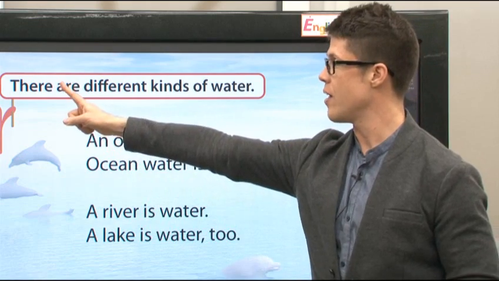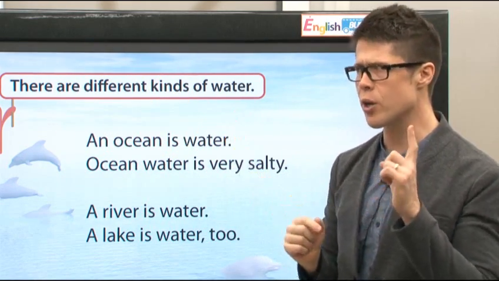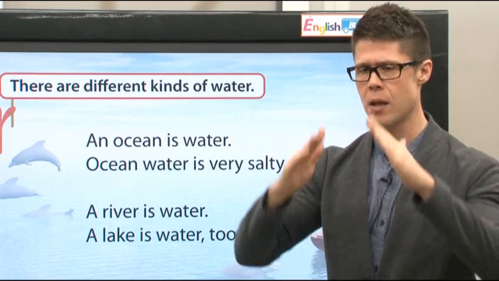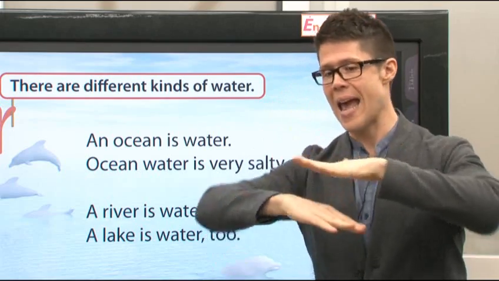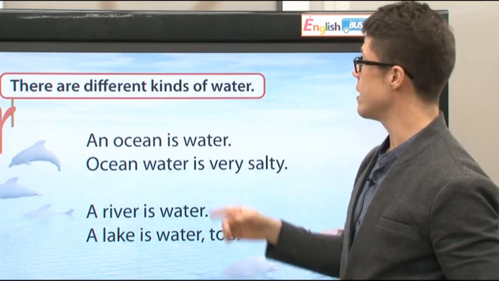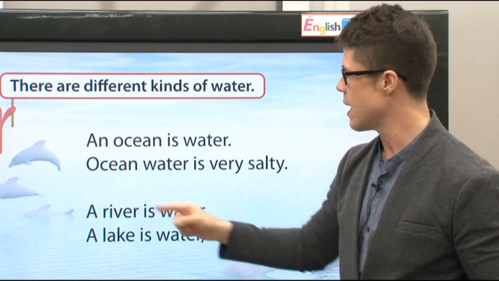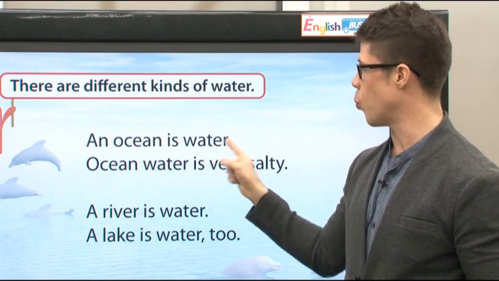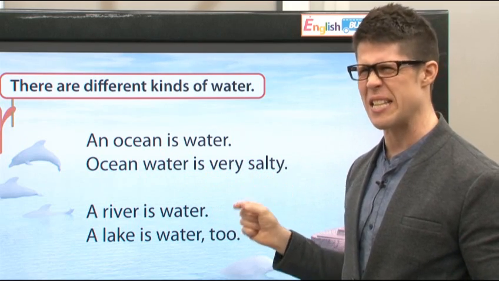There are different kinds of water. Okay, we heard about different kinds of land: mountain, hill, valley, and plain. Now, different kinds of water. All right. An ocean is water. Ocean water is very salty, right?